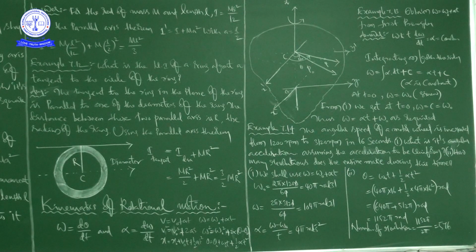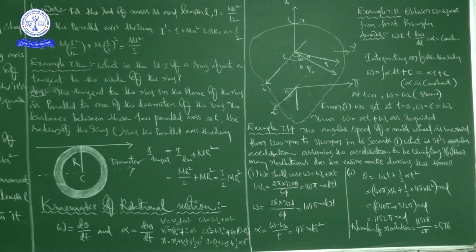So here we have already indicated the analogy between rotational motion and translational motion. See here, for example, the angular velocity omega plays the same role in rotation as the linear velocity v in translation. Please observe carefully.